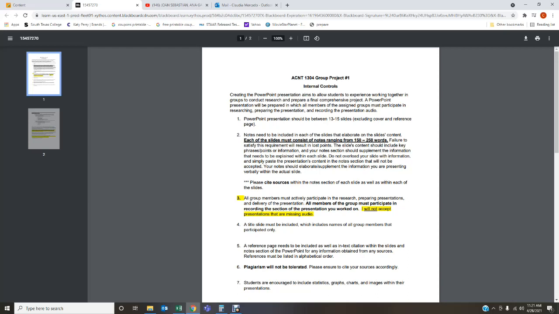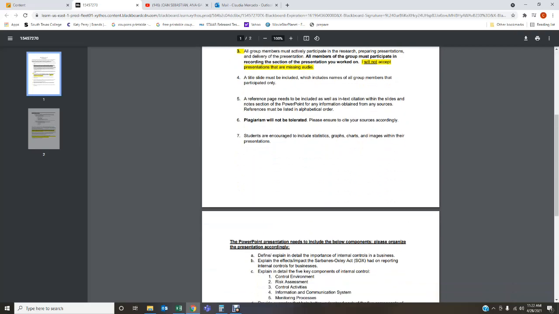A reference page also needs to be included, as well as in-text citations within the slides and the notes section of the PowerPoint. Please remember that when you are combining the different references from the different group members, that you need to go back and put these references in alphabetical order, okay? Plagiarism will not be tolerated. Please make sure that you paraphrase, that you cite your sources. All of that is super important to ensure that we are not plagiarizing, okay? Students are encouraged to include statistics, graphs, charts, and images within their presentation. Just make sure that it looks presentable, it looks professional, okay?